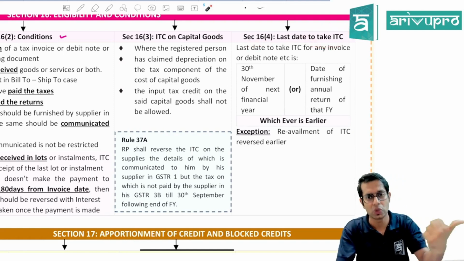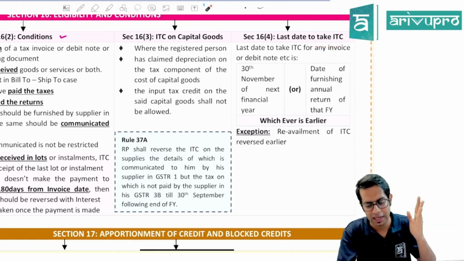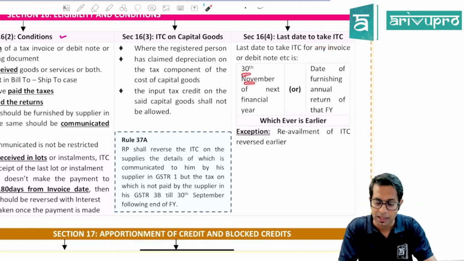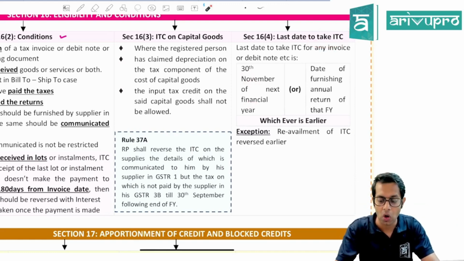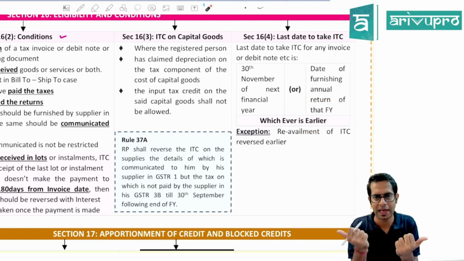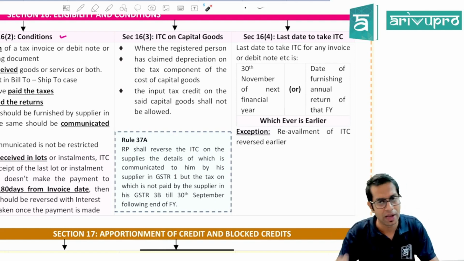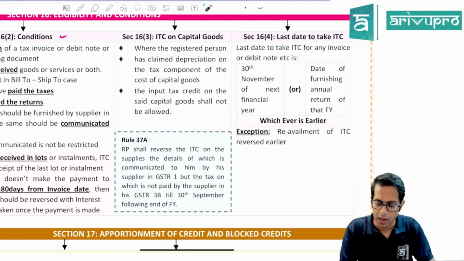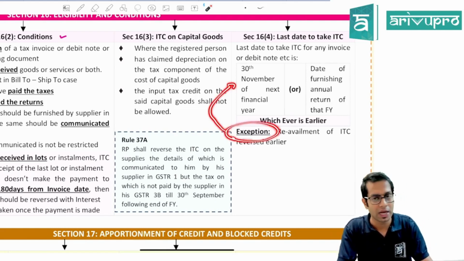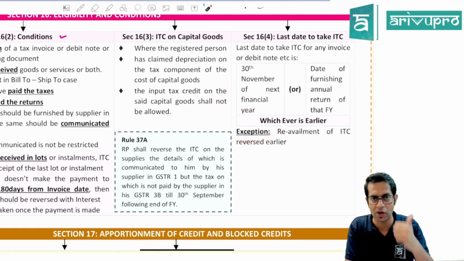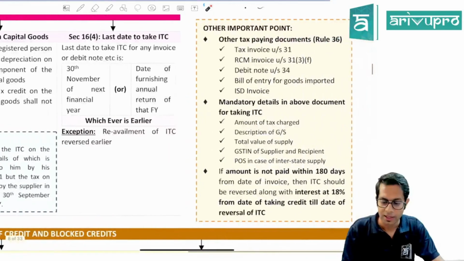Then section 16 subsection 4 says, the last date for taking input tax credit. So if you have missed taking input tax credit against any invoice, then the last date to take input tax credit will be 30th November of the next financial year, or the date of furnishing the annual return for that financial year, whichever is earlier. Now, there is an exception. There will be no last date condition applicable for reavailment of input tax credit which is reversed by you because of the 180 days condition.